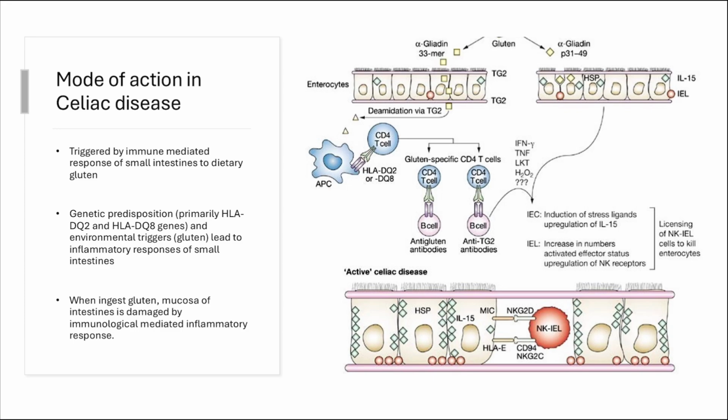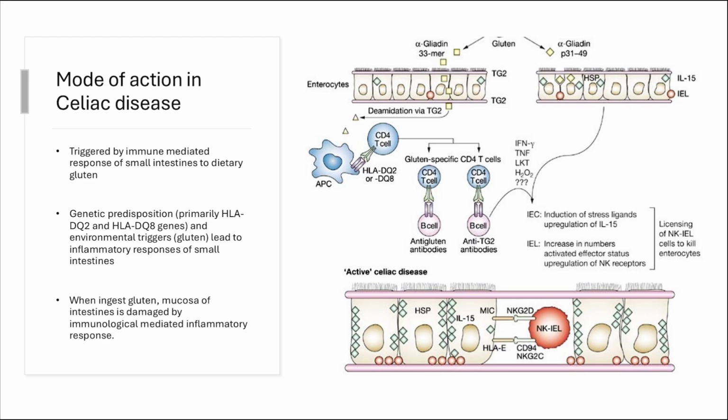This is taken in by tissue transglutaminase, or TTG, in the small intestine, which modifies the gliadin by deamidation and makes the gliadin look even more foreign than it already did. It is then presented to T cells through